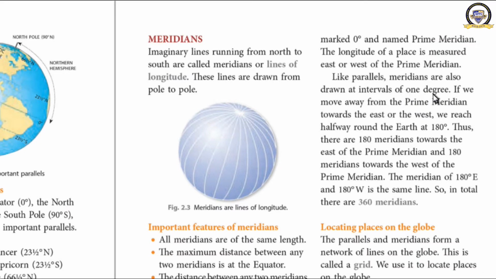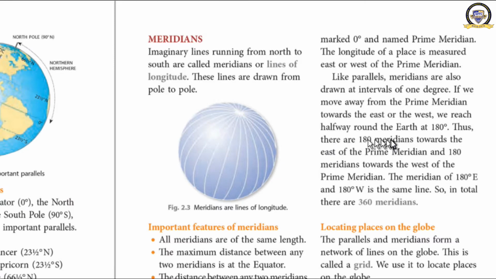Like the parallels, meridians are also drawn at the interval of 1 degree. I told you that the parallels have been drawn at the interval of 1 degree, 0 degree, 1, 2, 3, 4, 5, 6. In this way it has been named. In the same way, the meridians also have been named from 0 degree, the prime meridian, the Greenwich meridian.